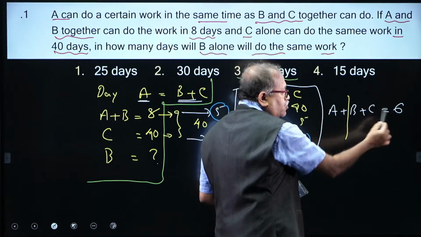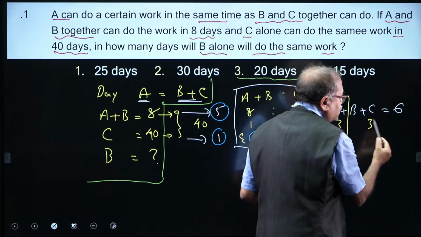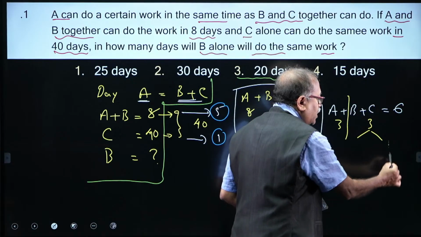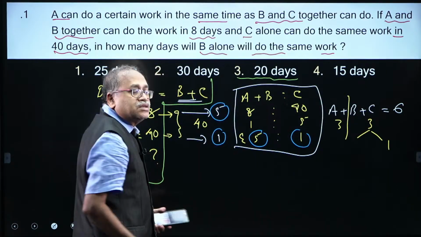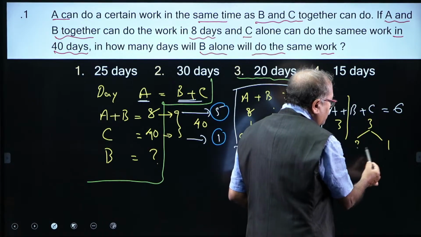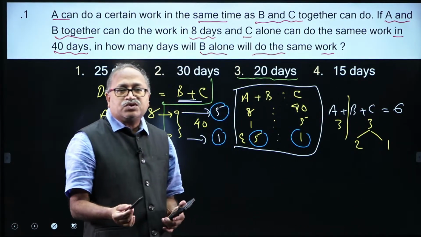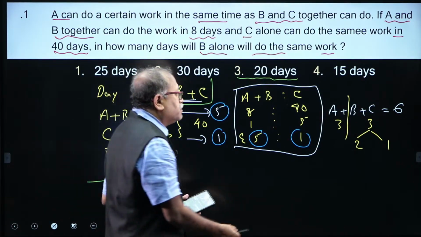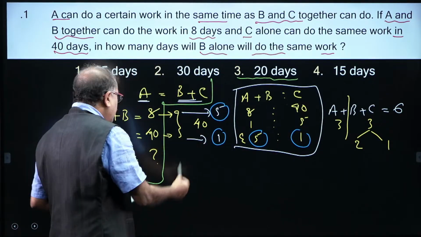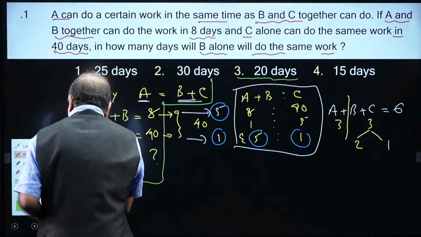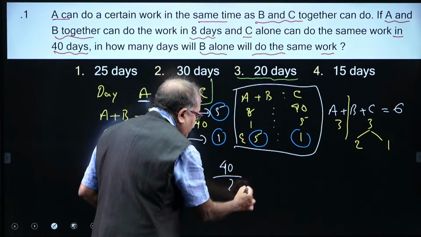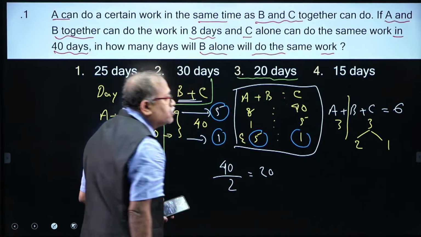So, here total 6. This is 3 and this is 3, out of which we know the C efficiency is 1. Then obviously, the B efficiency will be, out of 3, this is 2, that is 2 plus 1 is 3. So we got the B efficiency, and once we got it, we know the work is 40 units. So how much time? Nicely you have answered the question: 40 divided by 2, which is 20.